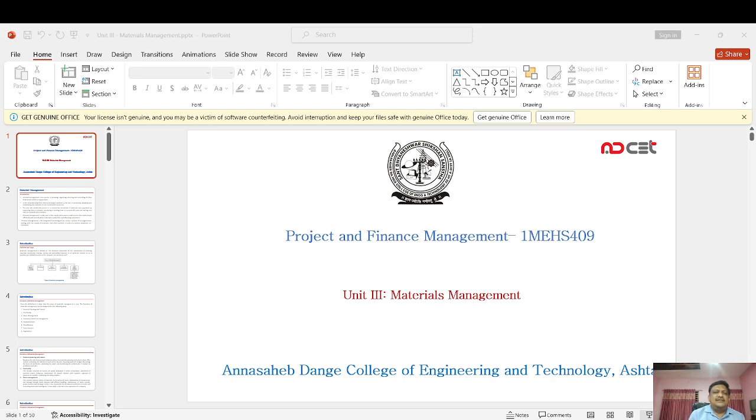The next objective is like this: to effect economies in the cost of a material by purchasing material of the right quality, in the right quantity, at the right time, from the right source, at the right price. This is the main objective of material management. We can have this word right many times, but whatever analysis we have done, according to that we have to do these things.